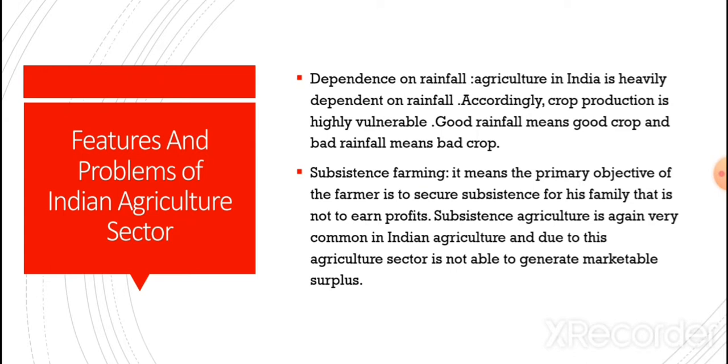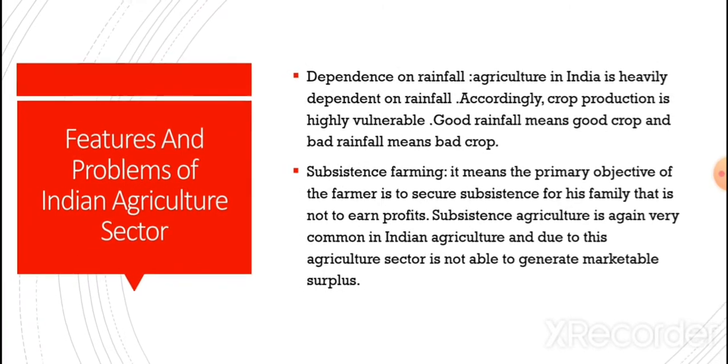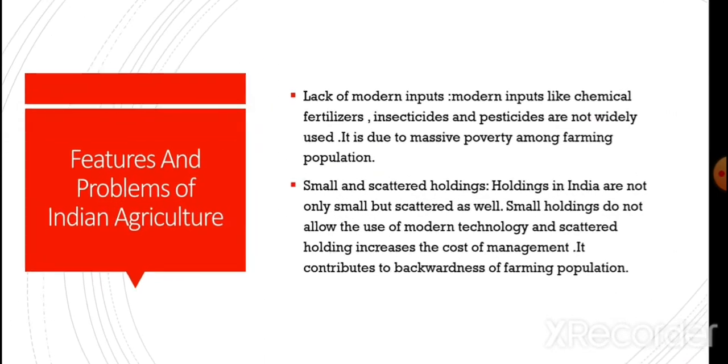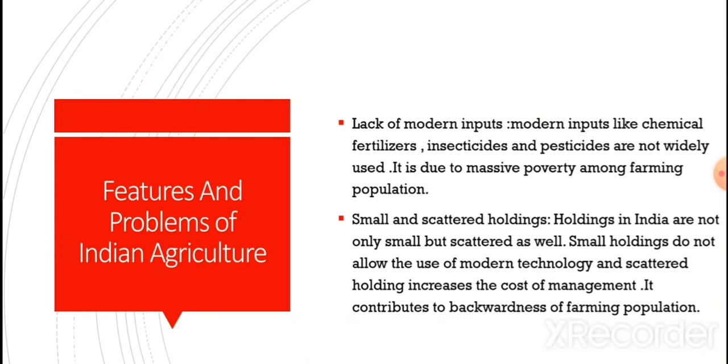Now, subsistence farming. It means the primary objective of the farmer is to secure subsistence for his family, that is, not to earn profits. Subsistence agriculture is again very common in India and due to this, the agriculture sector is not able to generate marketable surplus. Lack of modern inputs. Modern inputs like chemical fertilizers, insecticides and pesticides are not widely used. It is due to massive poverty among the farming population.